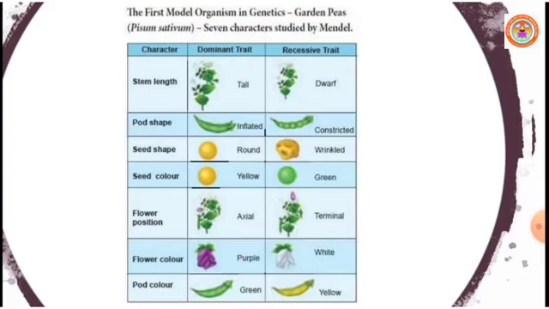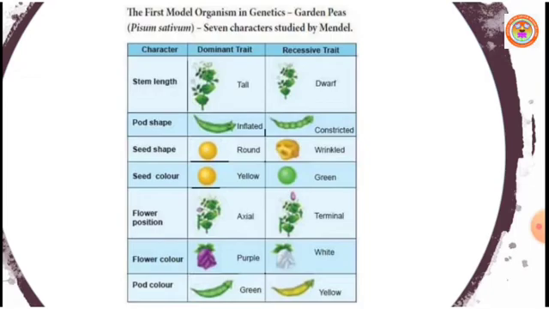The shape of the seed he selected for his observation was round and wrinkled. The seed color he studied was yellow and green. Likewise, position of the flower, axial flower and terminal flower; color of the flower, purple and white; color of the pod, green and yellow. In all these 7 characters, 2 alternative forms are found.